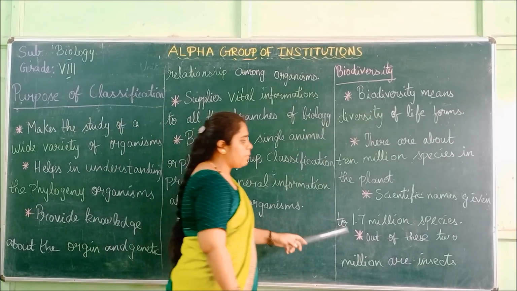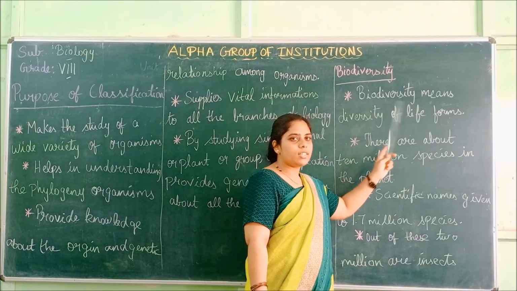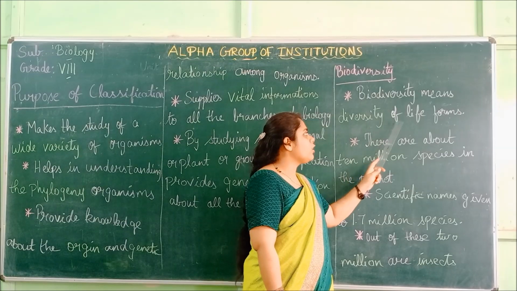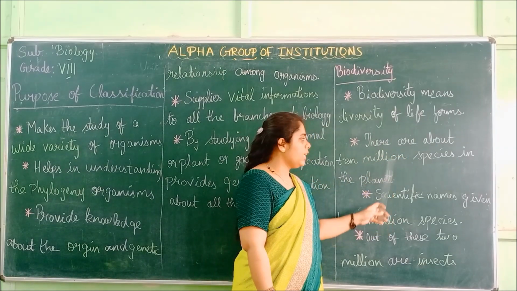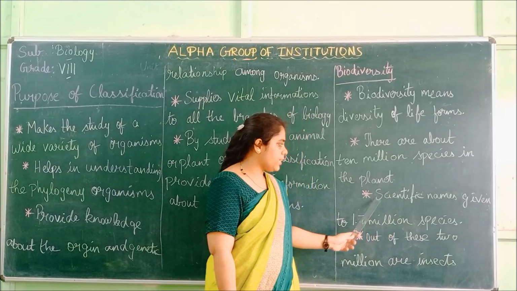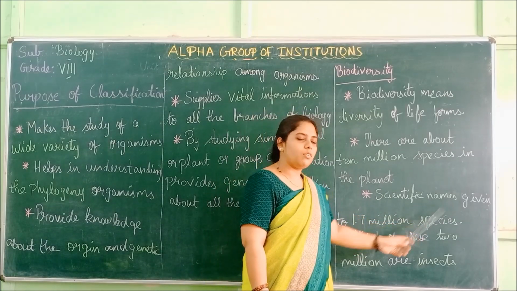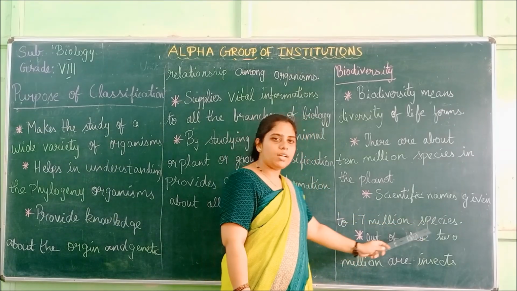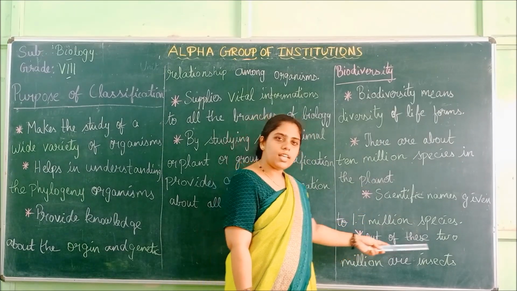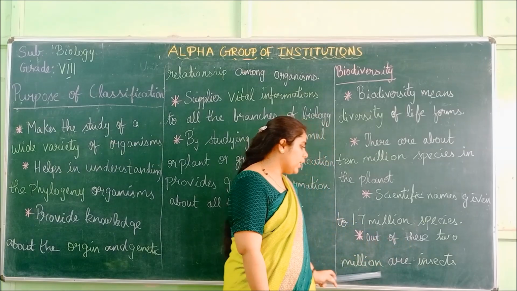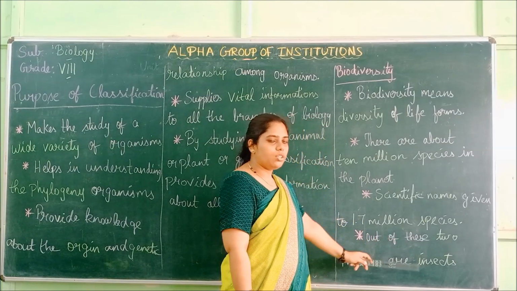And next we saw biodiversity. Biodiversity means diversity of life forms, and there are 10 million species on the planet, and scientific names are given to only 1.7 million species out of this. Insects alone number 2 million on the earth.